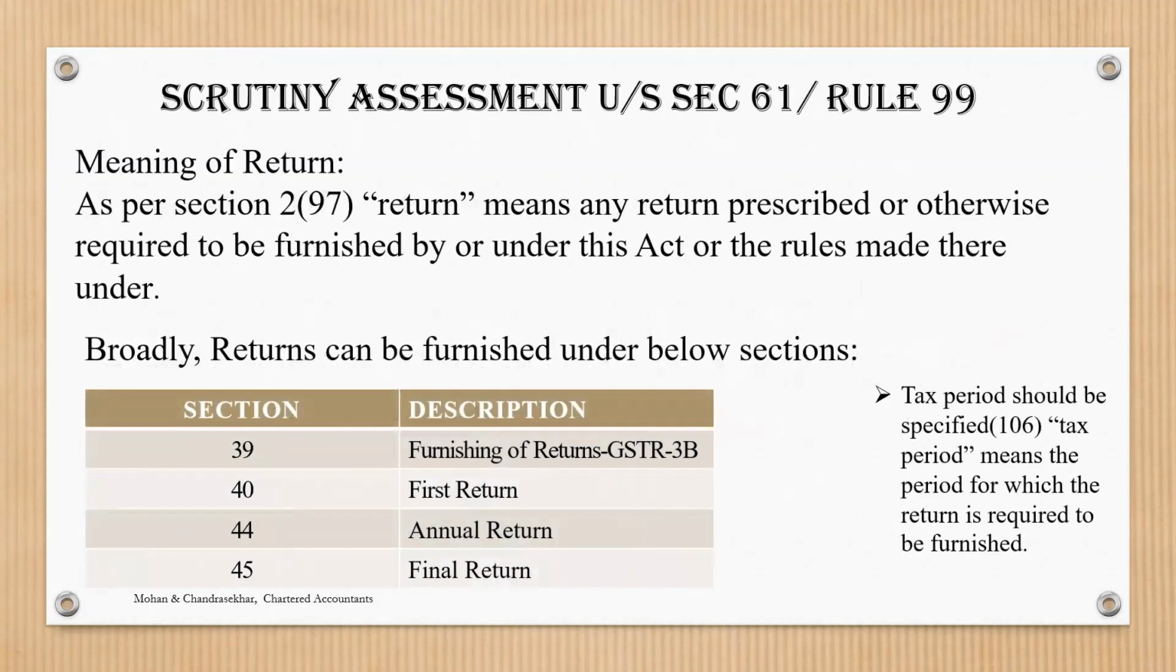Now the meaning of return, that also we have seen: return prescribed under section 39. So it can be a return under section 39, 40, 44 or 45. So 3B, first return, annual return, final return.